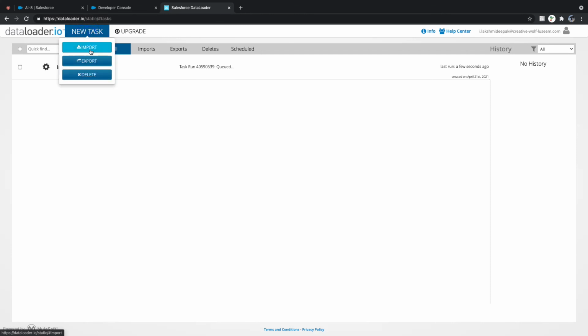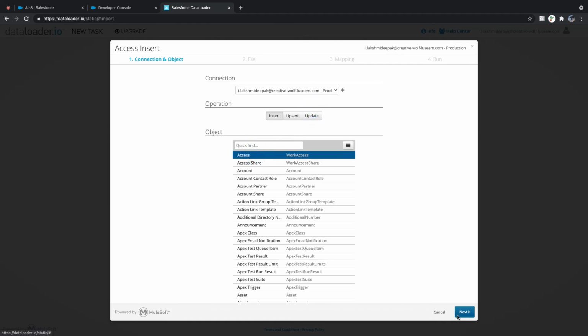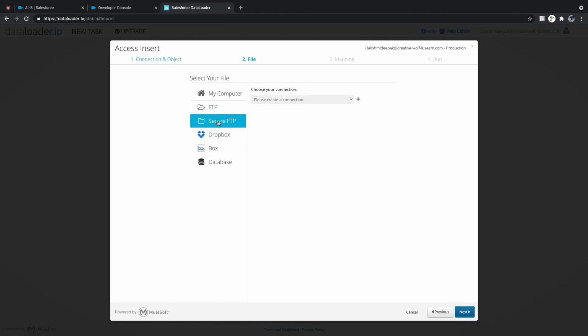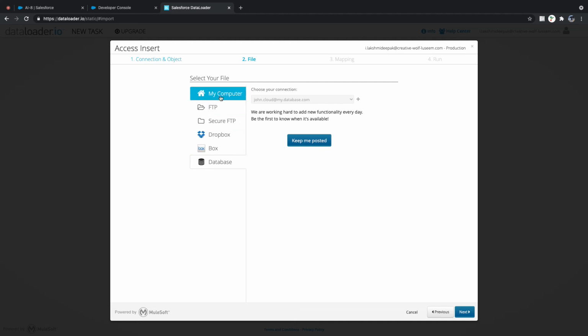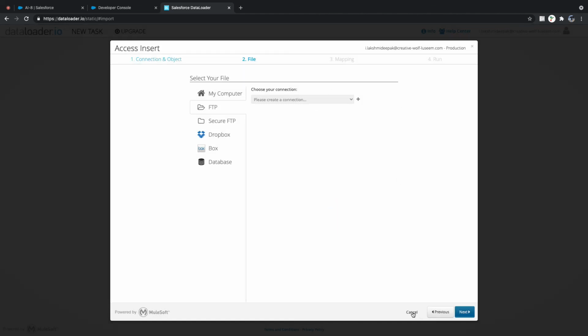But the benefit here is, let's say for import, you can connect to an FTP server, secure FTP. You can connect to Dropbox, or if you have any database. You don't necessarily need to create data from a CSV file. You can also update from different servers using dataloader.io. FTP is file transfer protocol. You can provide the host URL, username, port number and everything. Then you are able to handle it.